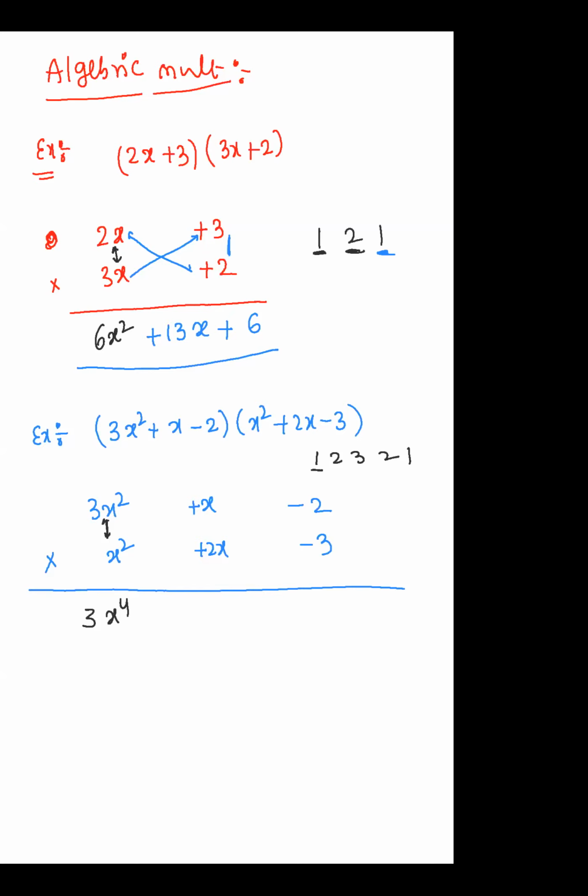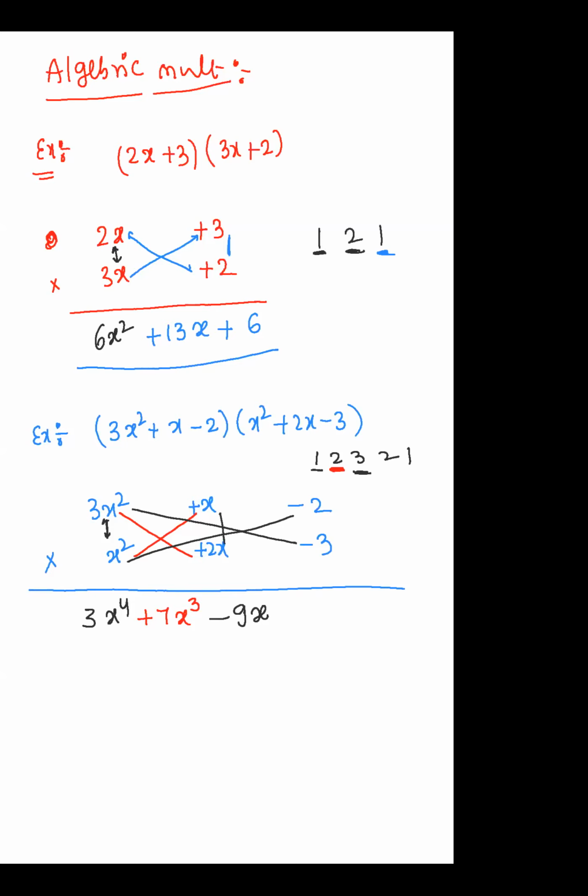The next digit combination, how many numbers do we have to take? 2 digits. So that is 6 plus 1, that is 7x power 3. And the next thing is the 3 digit combination. You observe here, this is minus 9 and this is minus 2 and this is positive 2. So finally I'm getting minus 9x squared. Is it clear? The same pattern I'm using in algebraic multiplication.